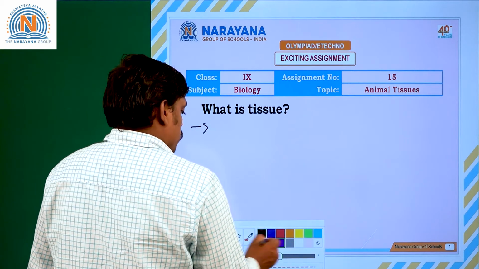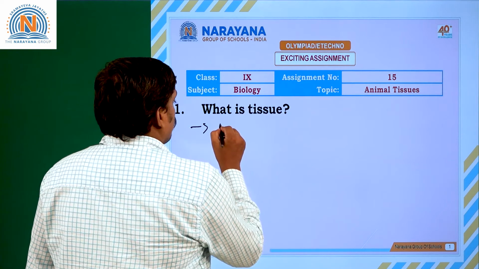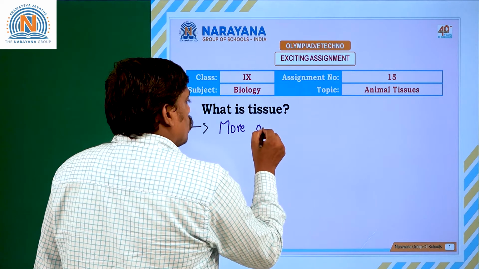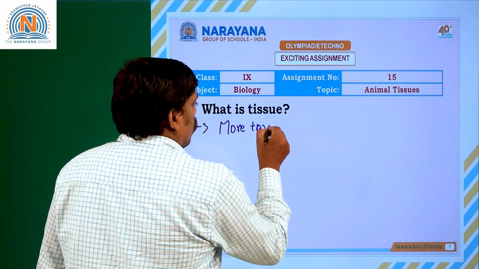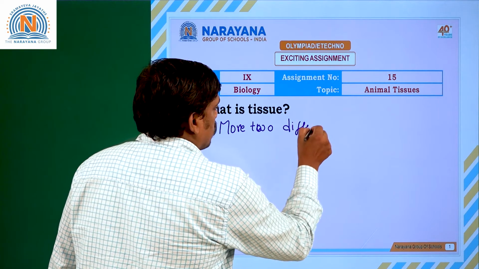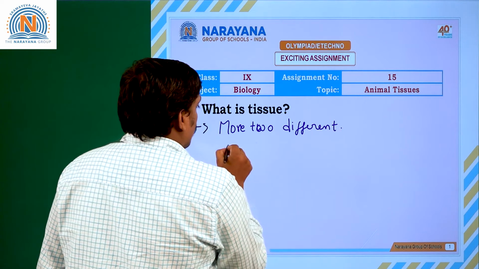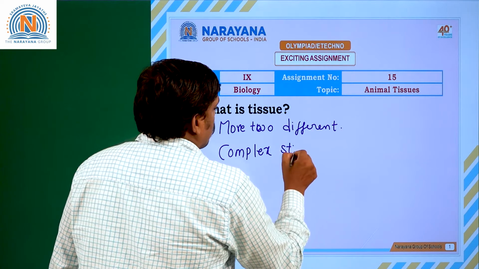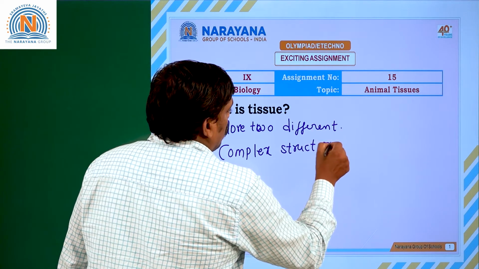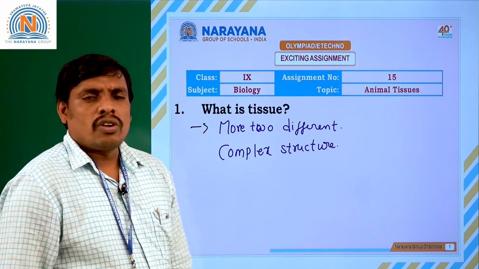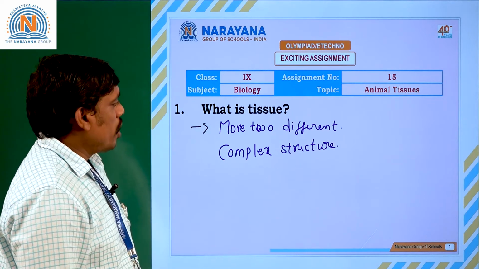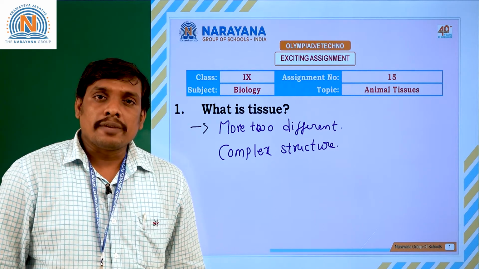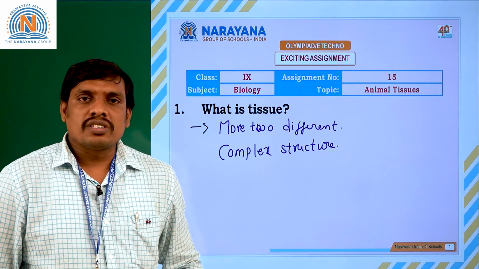A tissue is a structure which is made up of more than two different types of cells. A tissue is a complex structure. Otherwise, how can you define a tissue? A tissue is a complex structure that is made up of different types of cells which perform various functions.